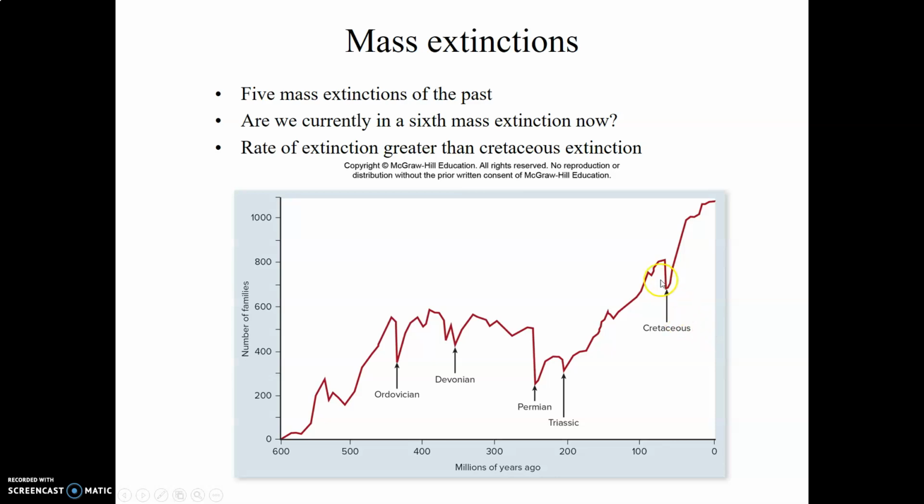They simply continued to grow feathers and morphed into modern birds. One of the scary things is that now we are possibly in a new 6th mass extinction right now. And the rate of this extinction may be greater than the rate of the Cretaceous extinction.